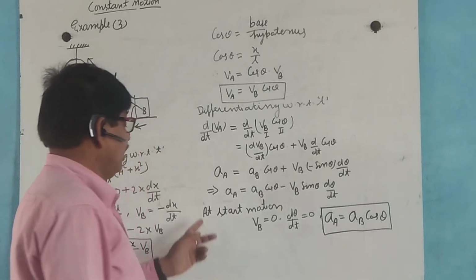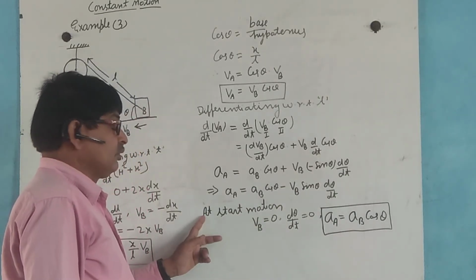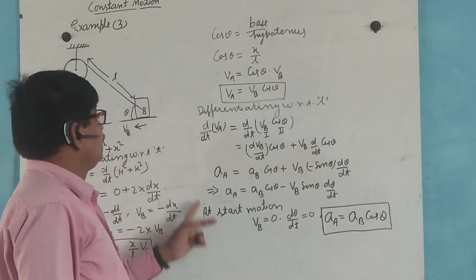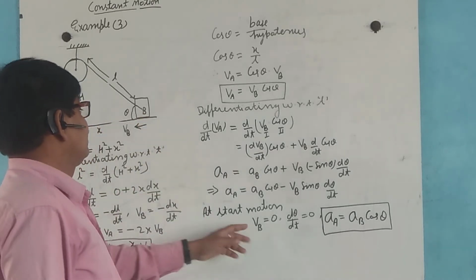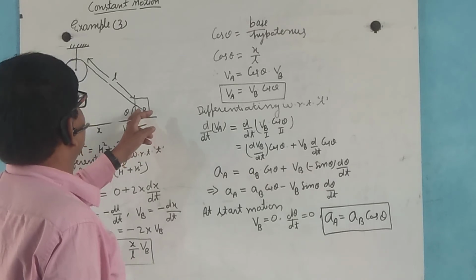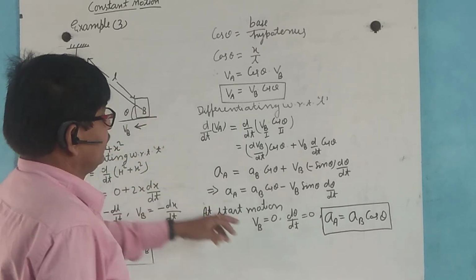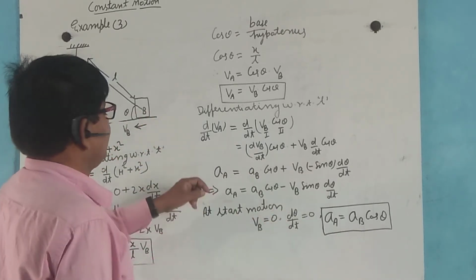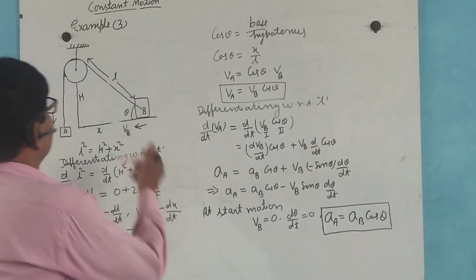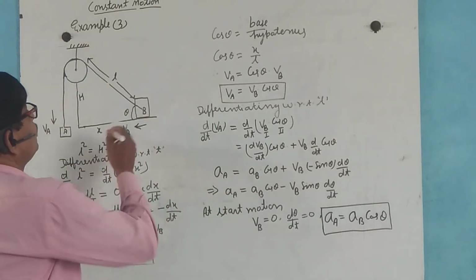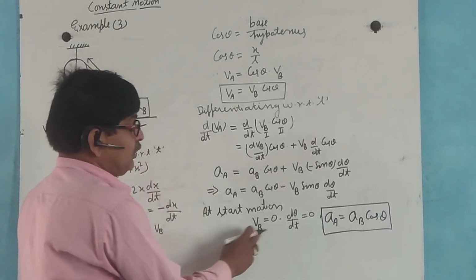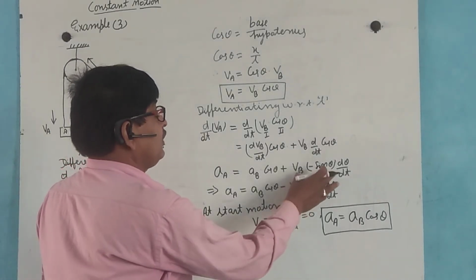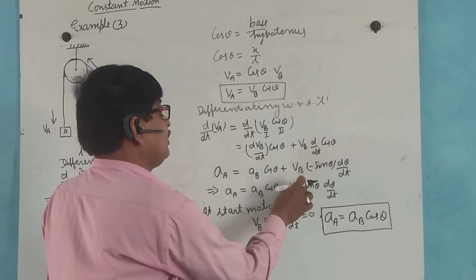At the start of the motion, when the block starts to move, VB is a constant and d theta by dt is also a constant, so this term is 0.